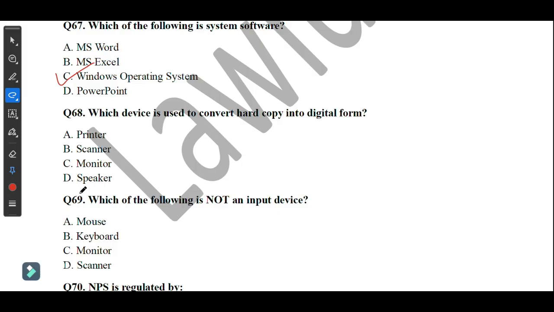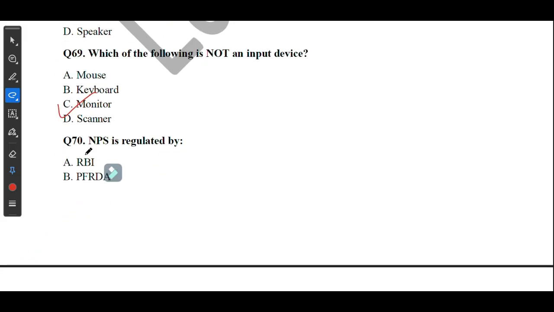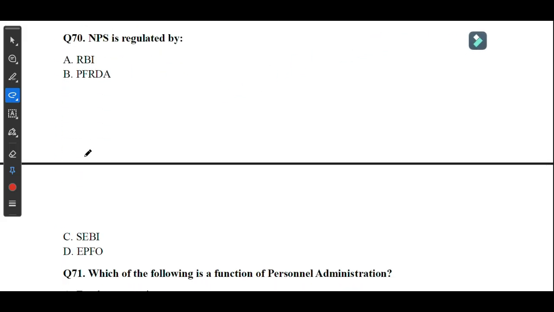So here the answer is option number B. Question number 69. Which of the following is not an input device? Here the answer is monitor. Question number 70. NPS is regulated by PFRDA.